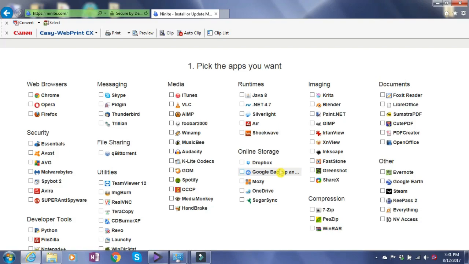Instead, you would have to uninstall whatever application you originally installed and then reinstall the new one. This way, by going through Ninite, they automatically, every time you open them up and use them, go back in, look for a patch if there is one.